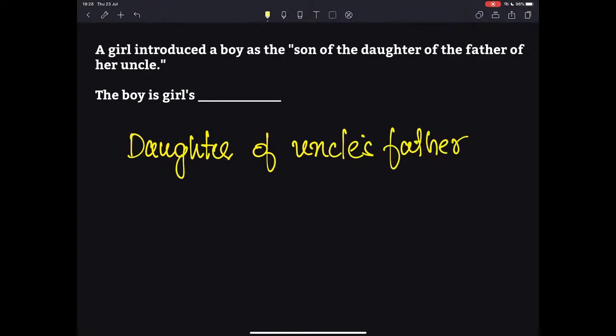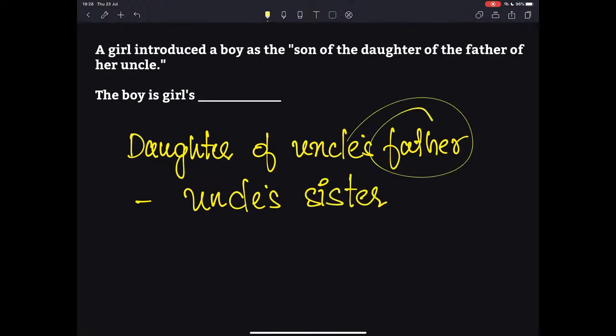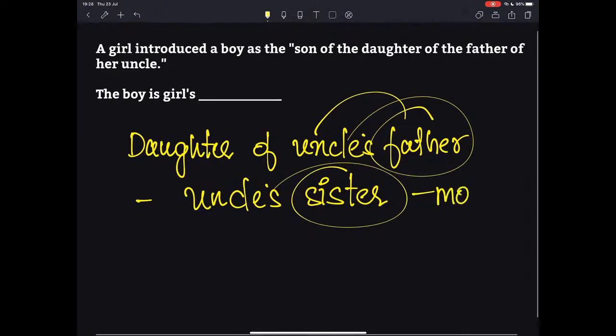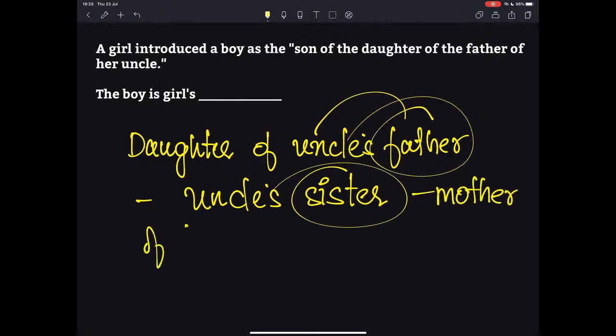Okay, who is the daughter of uncle's father? That would be none other than uncle's sister. If that person is your uncle, and if his father has a daughter, then that would obviously be the sister. And who is that sister? That sister is none other than the mother of the girl.